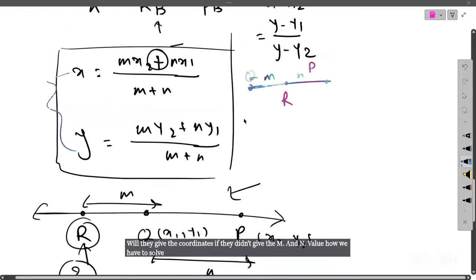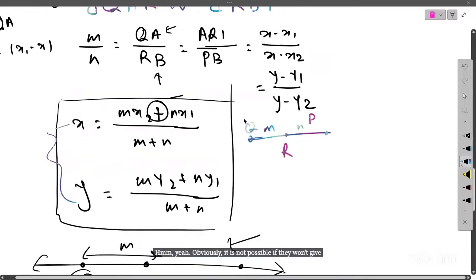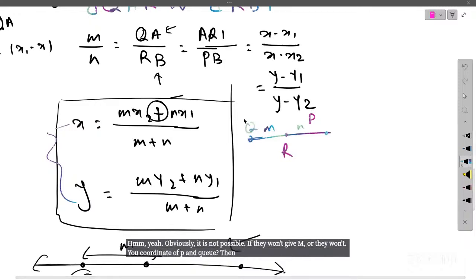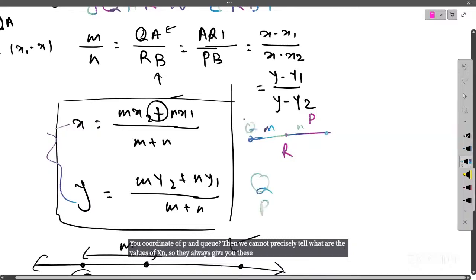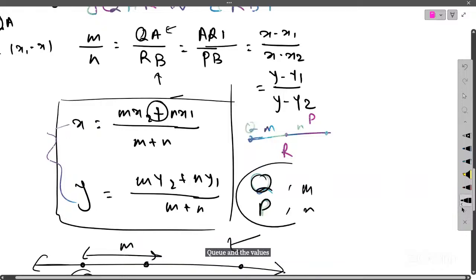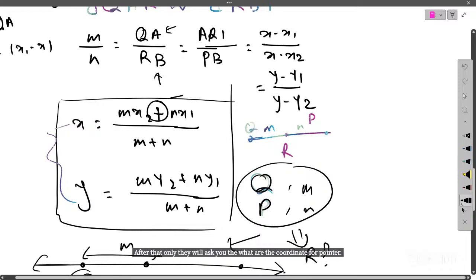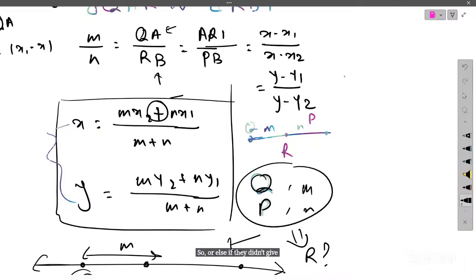Yeah, obviously it is not possible. If they won't give m, n, or they won't give the coordinates of P and Q, then we cannot precisely tell what the values of x and y are. So they always give you these three things: the coordinate of point P, the coordinate of point Q, and the values of m and n. After that only they will ask you what the coordinate of point R is. Or else, if they didn't give, should we consider the m and n values as 1? No, you cannot take both as one. They will give. Okay. Thank you.